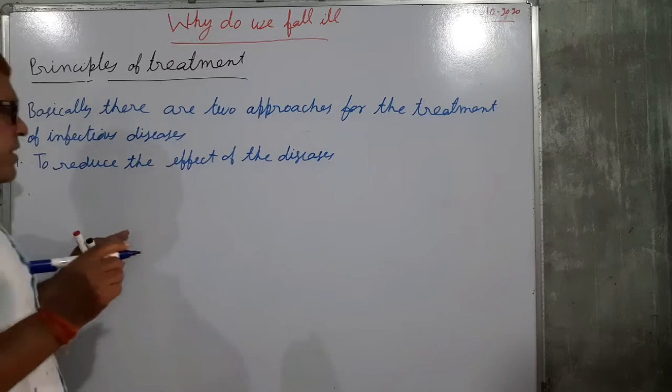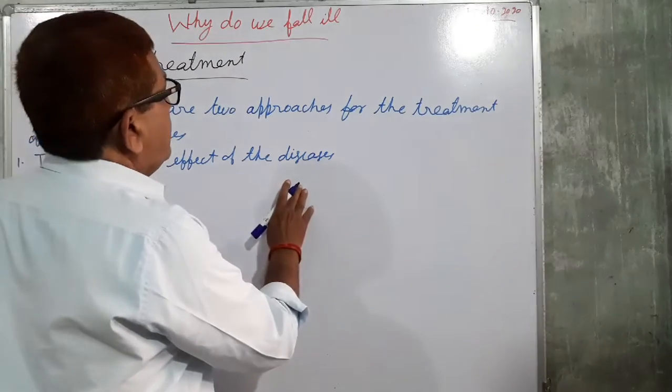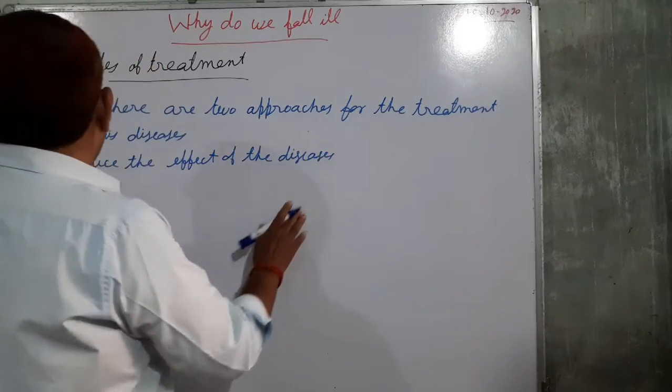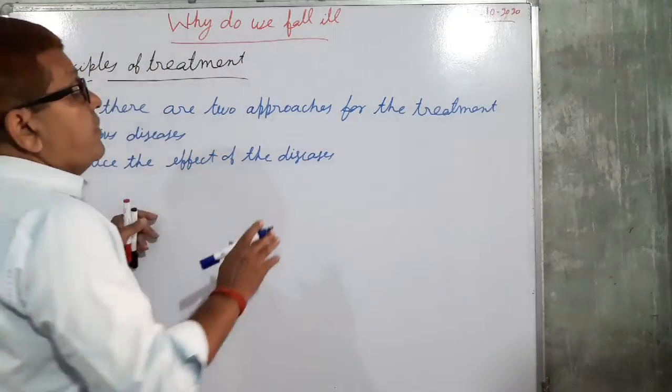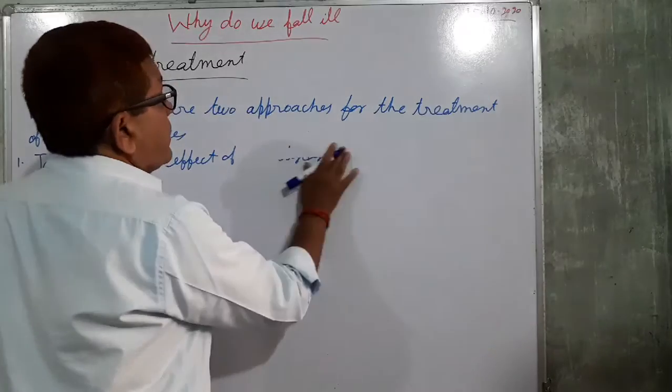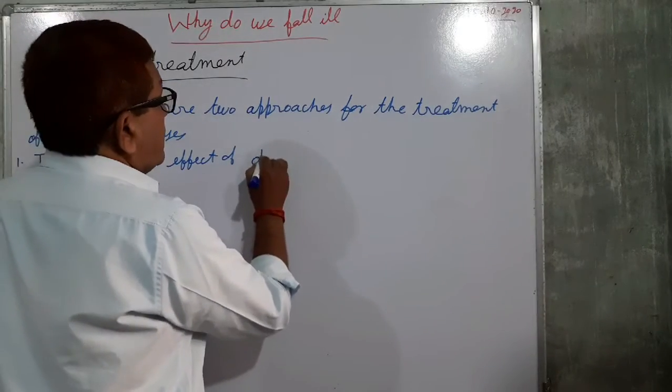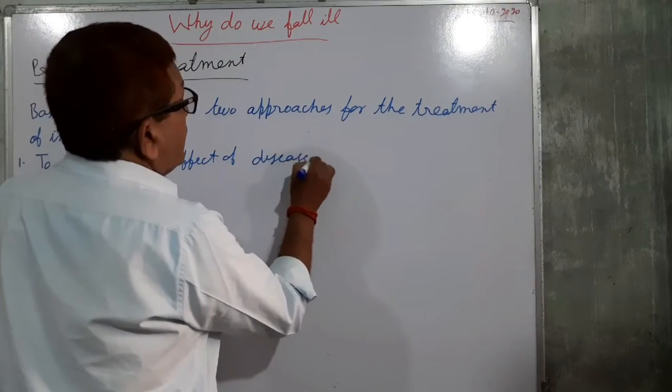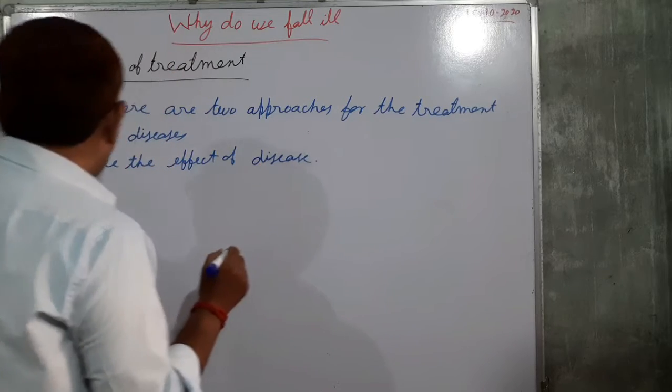Since we are studying one disease, so effect of disease. First, to reduce the effect of disease.